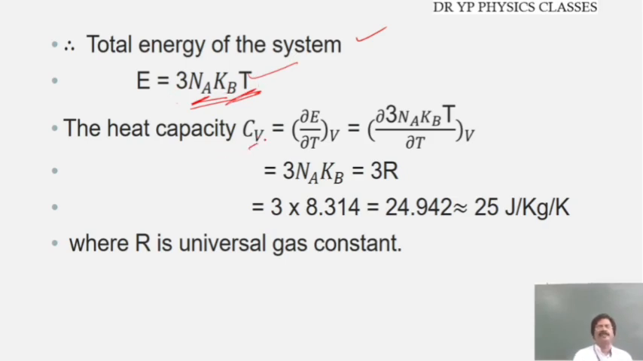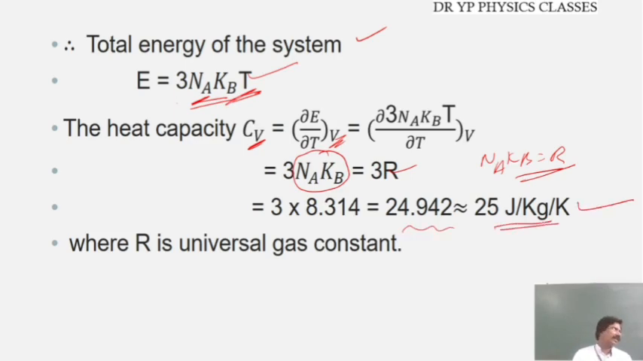Heat capacity Cv is equal to del E by del T at constant V. Therefore, you have to differentiate this equation, del by del T of 3 Na kBT at constant V. If you take dT by dT, it is going to be 1, therefore 3 Na kB. Na kB is equal to R, the universal gas constant. So 3 into the R value 8.314 is equal to 24.942, approximately 25 joules per mole per Kelvin, where R is the universal gas constant.